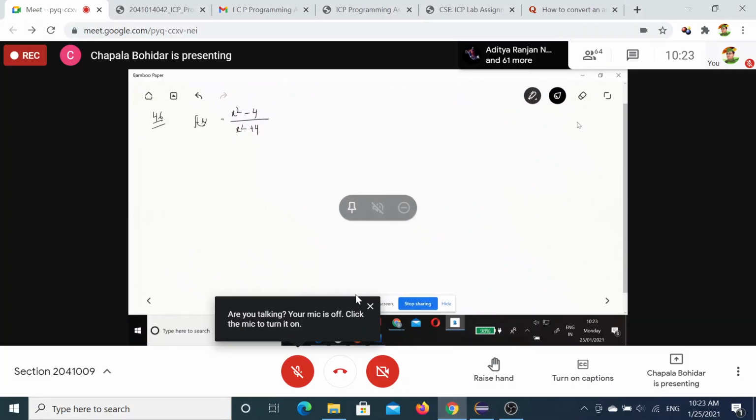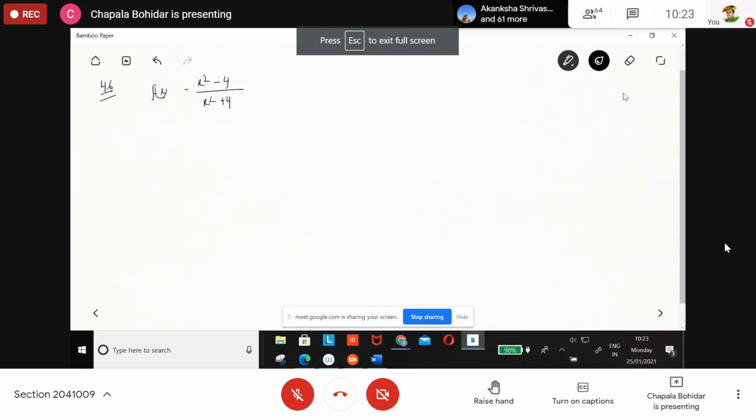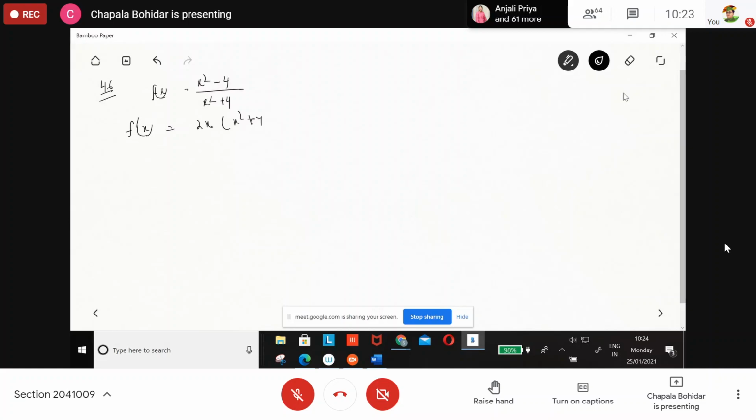Got it? First, f dash x is equal to 2x into x square plus 4, then minus 2x into x square minus 4, divided by x square plus 4 whole square.